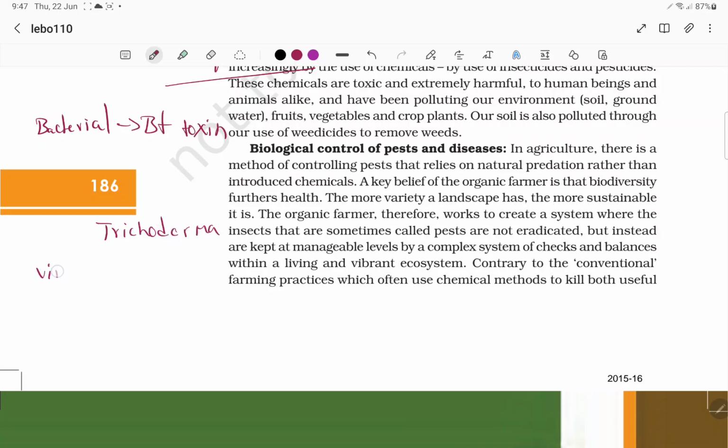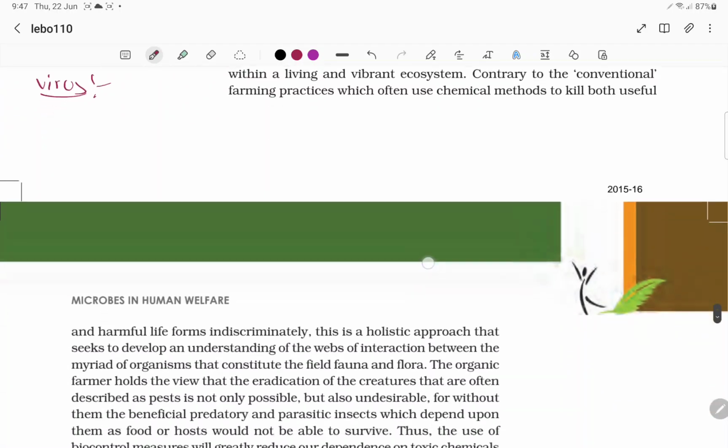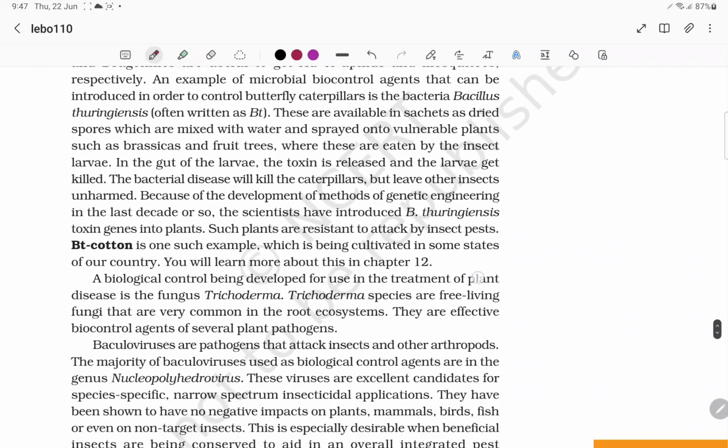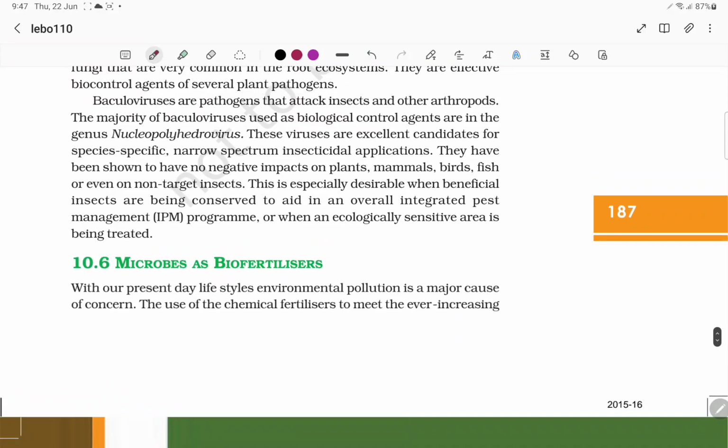And for virus we have baculovirus, which is nucleopolyhedrovirus. So this was done by Integrated Pest Management, IPM.